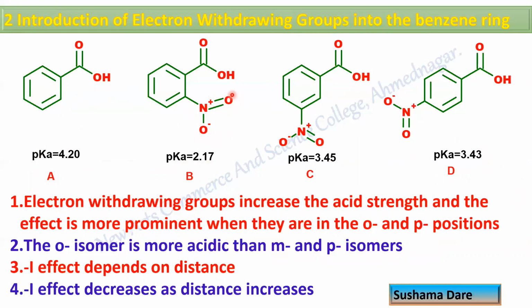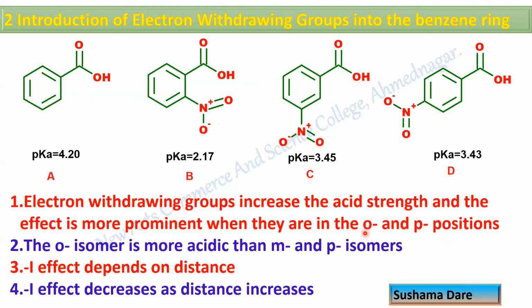Now, what is the role of electron withdrawing group? The role of electron withdrawing group is to stabilize the conjugate base. Because of that, the conjugate base of B, C, D is more stable, hence rate of dissociation is more in case of B, C, D as compared to A. So B, C, D are strong acids as compared to A. Same, electron withdrawing group increases the acid strength and the effect is more prominent when they are in the ortho and para position.